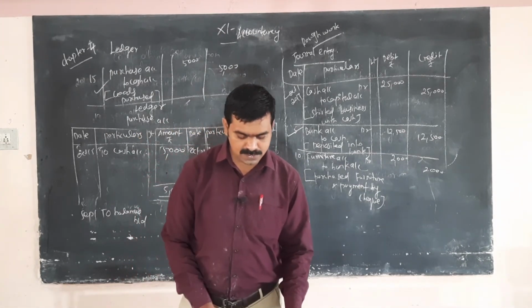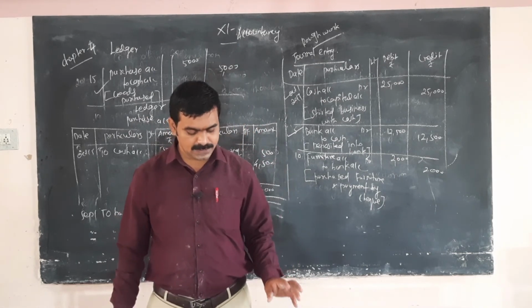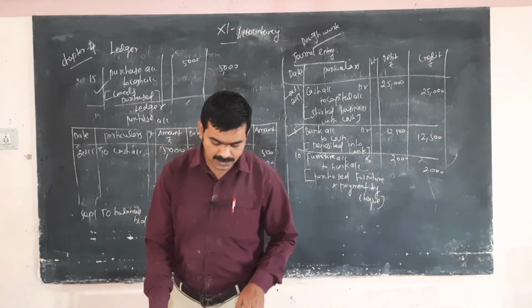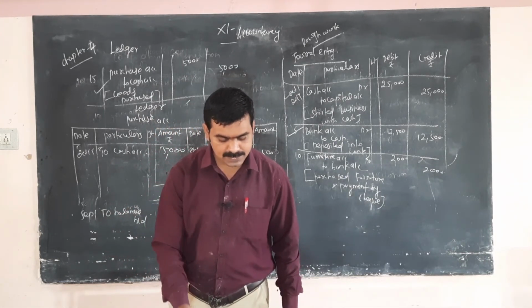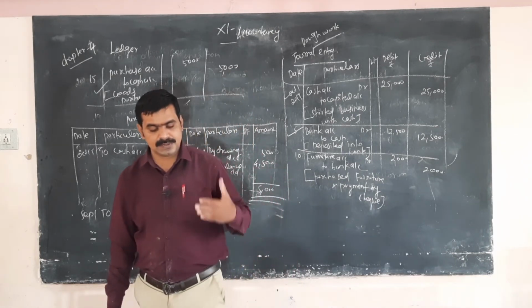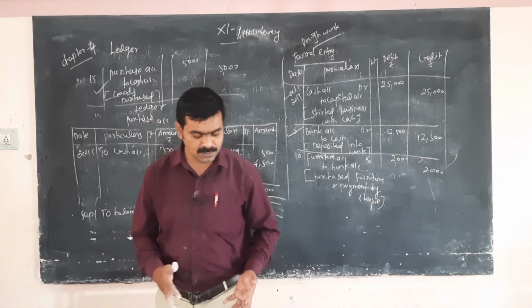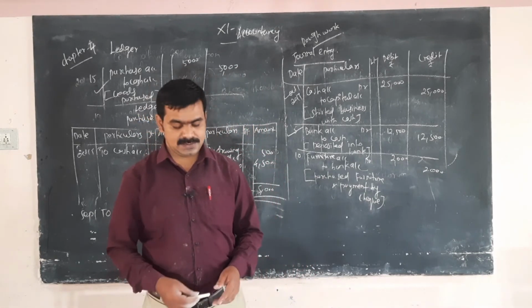Next I am going to solve sum number 11. Sum number 9 is one of the journal entry and ledger, and sum number 10 is directly going to ledger.